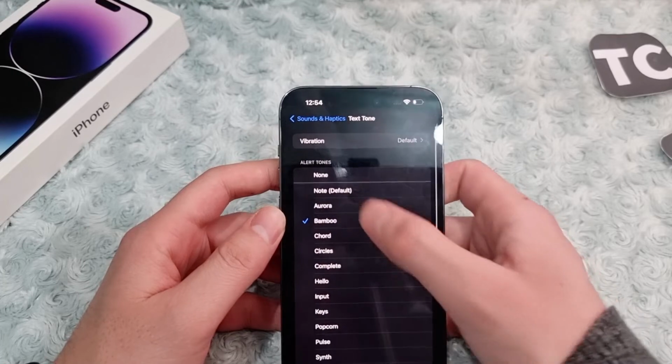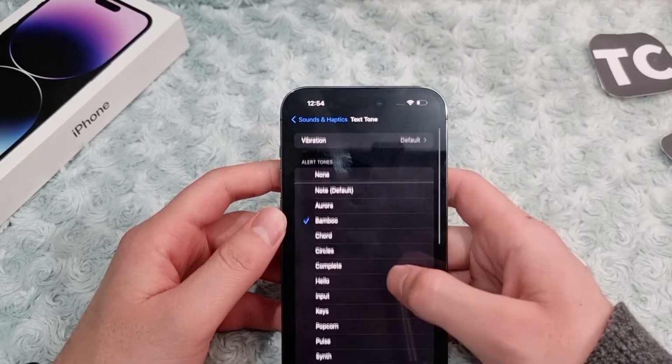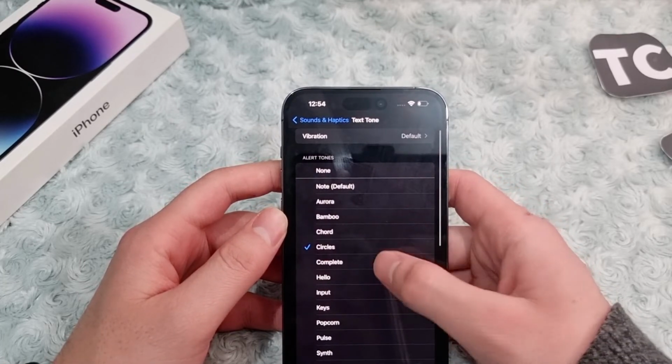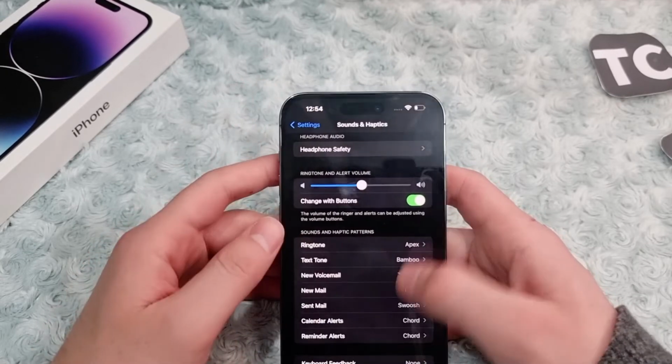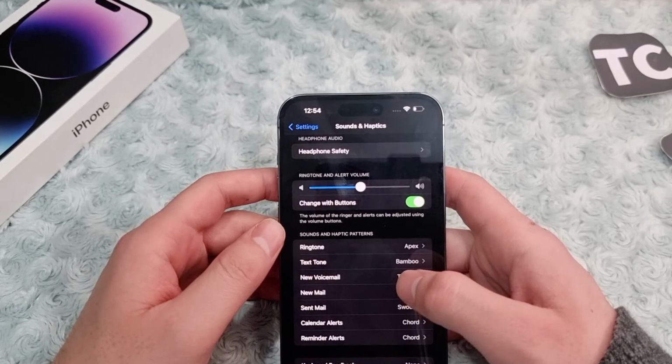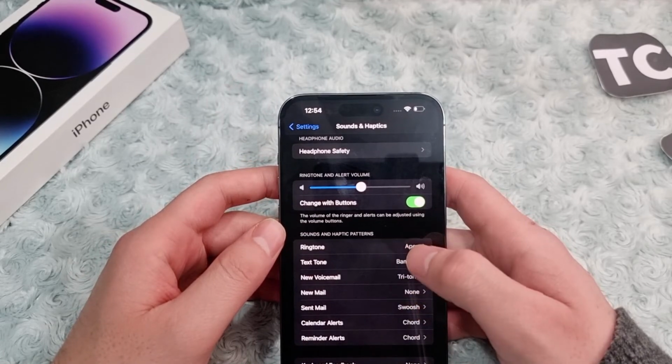Here you have alert tones available. You can select any of them you want. So when you're ready, simply select that and that's it. That's how you can change the notification sound for your text messages.